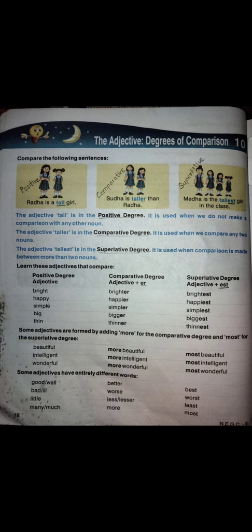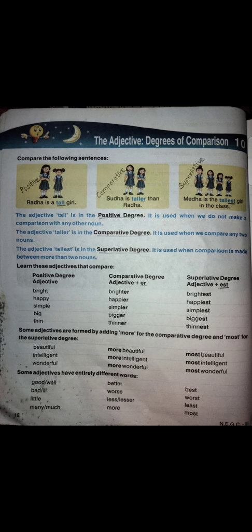See what is written: Sudha is taller than Radha. So a comparison is made between Sudha and Radha. Third, the superlative degree. In the superlative degree we add the letters est, and we make a comparison between more than two things or nouns.